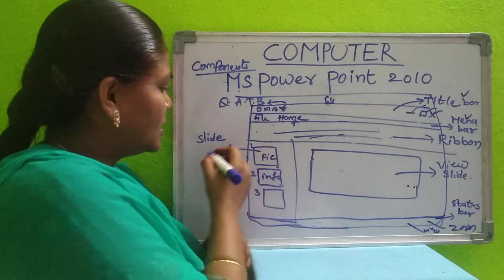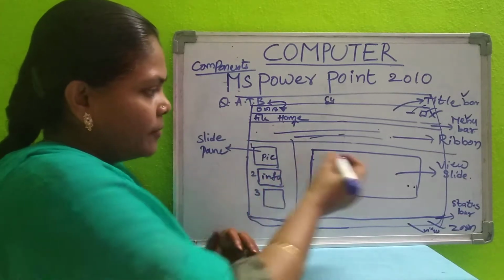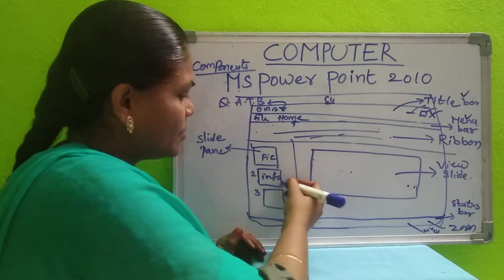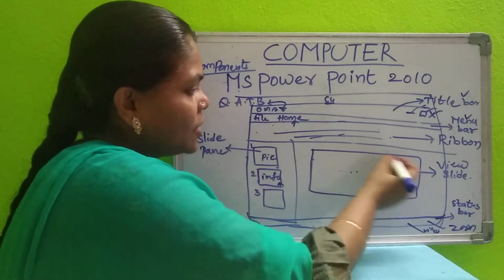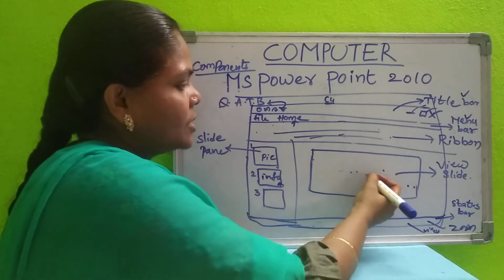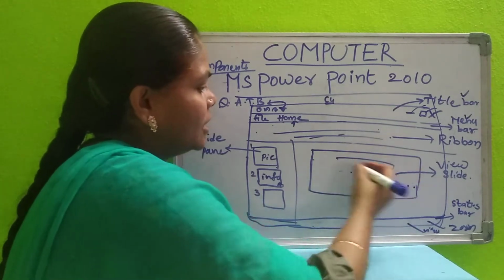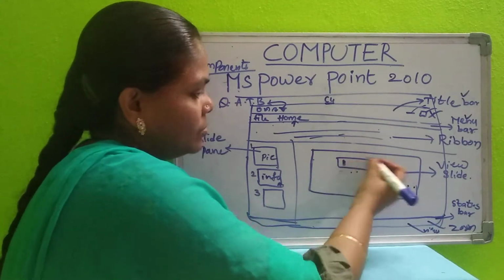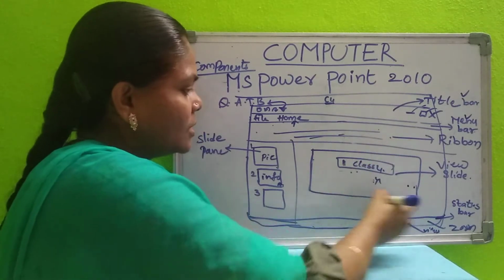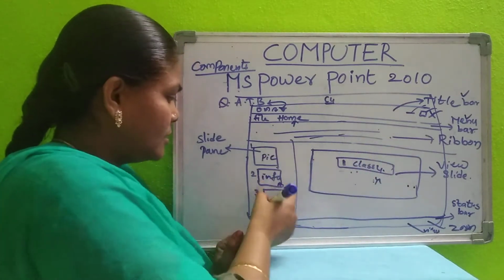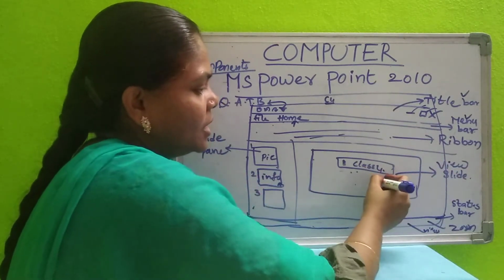So next one, this is the slide pane. Here how many slides you have, those will be displayed here. This is the slide viewing pane. Suppose you want to view the second slide. Click on this, and that slide you can view here. So whatever work you are doing, you have to do here. Suppose you are inserting any picture, you have to copy that picture and paste it here. If you are writing anything, you have to select the text box and write here. Okay, work you will do here. And the list of the slides will be displayed. Here you can view the slide. Okay, one by one here you will work.